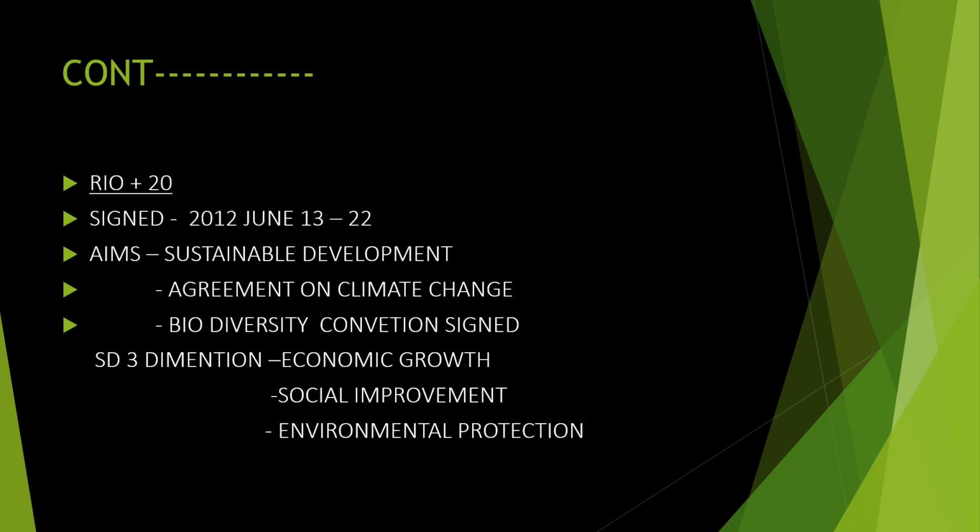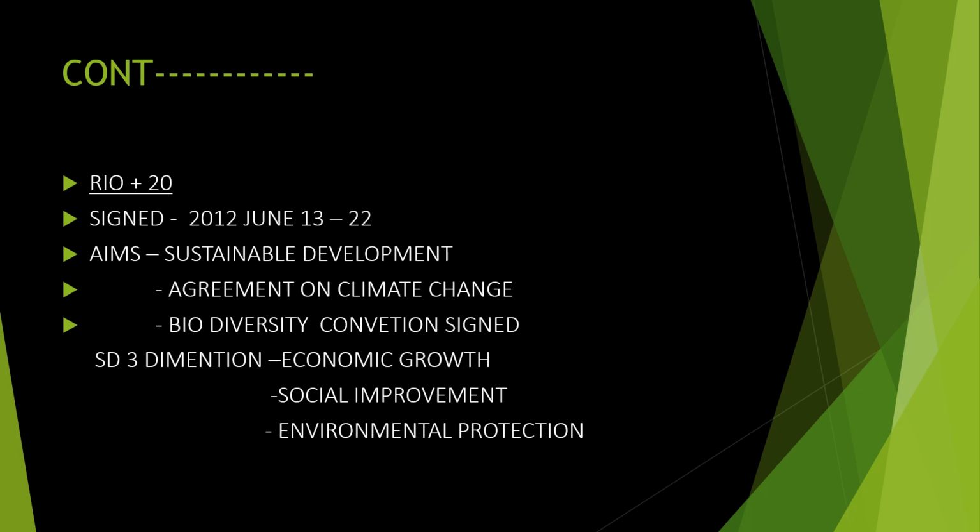Then biodiversity. We know the diverse types of living beings in different areas, how they are affected by pollution and how we can protect them. So biodiversity is another area they decided to discuss, and some agreements were put forward by them. Okay. So the biodiversity convention was signed as another area by Rio plus 20.